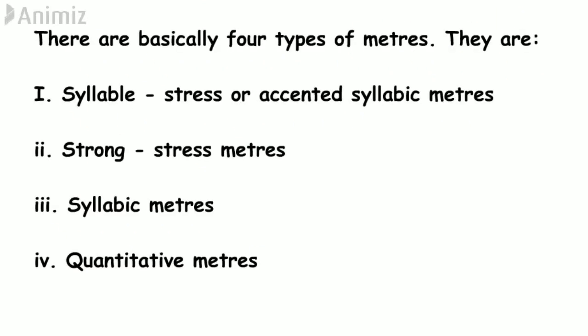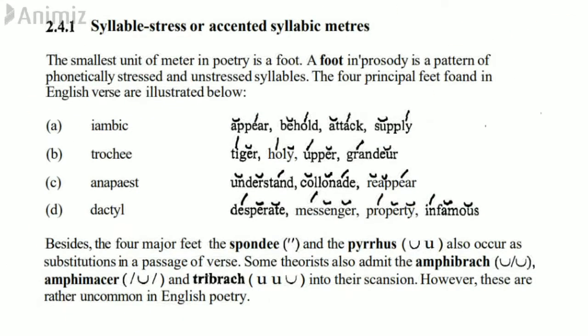There are basically four types of meter. Number one, syllable stress or accented syllabic meters. Number two, strong stress meters. Number three, syllabic meters. Number four, quantitative meters. Let us discuss all of them one by one. The first one is syllable stress or accented syllabic meters. We already know from our previous lectures that the smallest unit of meter in poetry is the foot. Now the four principal feet found in English verse are iambic, trochee, anapaest, and dactyl.